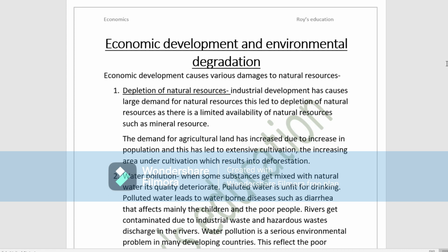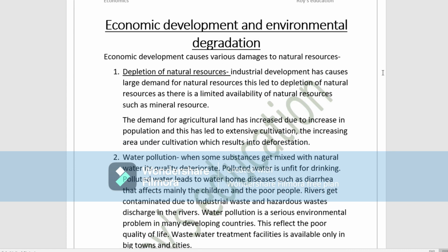Today we are going to discuss the topic of economic development and environmental degradation. Economic development has caused various damage to natural resources. Now, a developed country is economically developed, but it damages the natural resources. So we will see the points one by one.